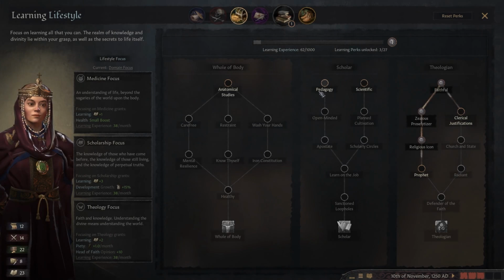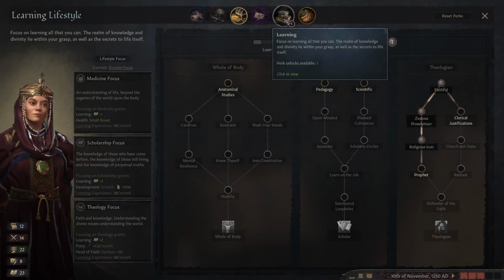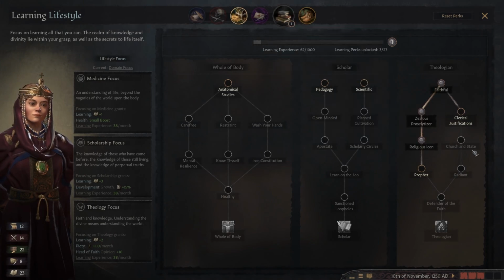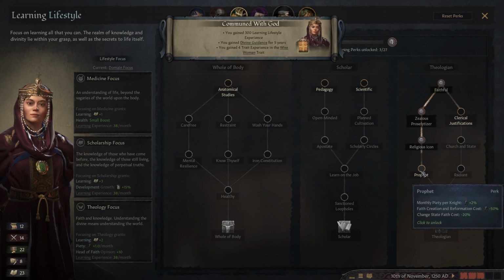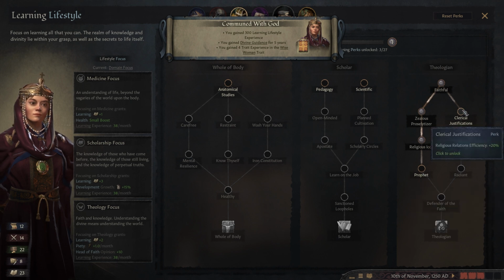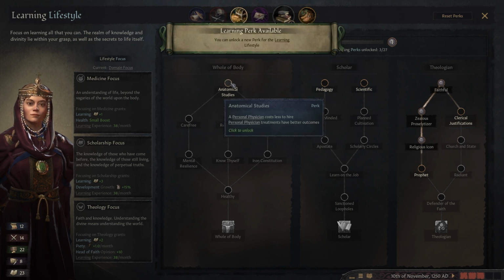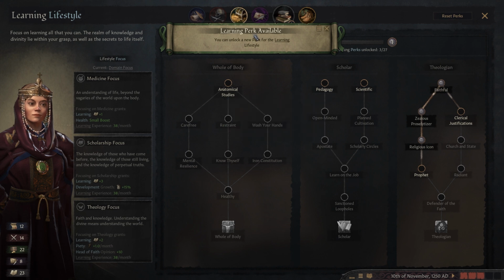Here we go. We got a learning lifestyle perk, but we're not even on learning. Profit? No, clerical justifications, religious relations efficiency, anatomical studies. What do we do here? Oh, that was from communing with the god.